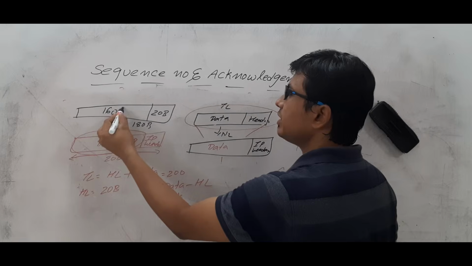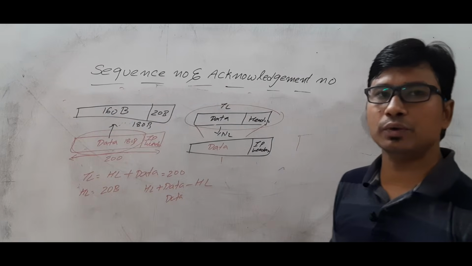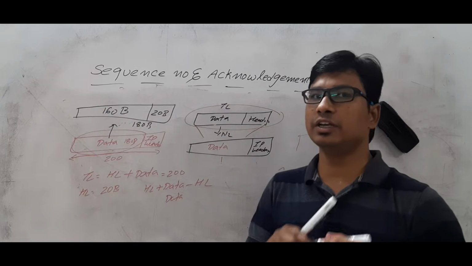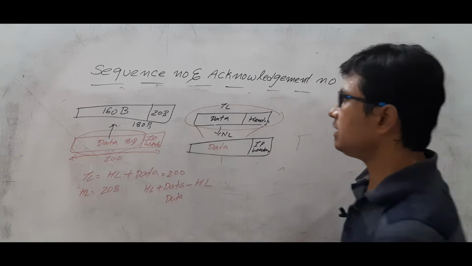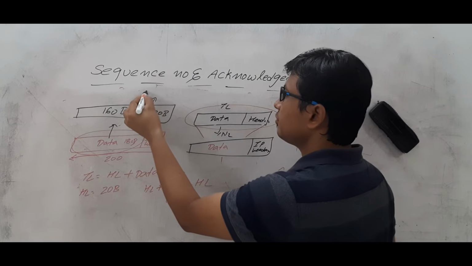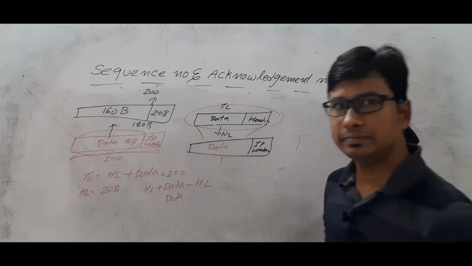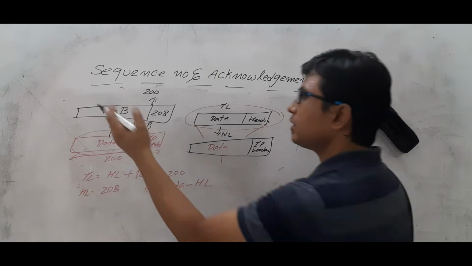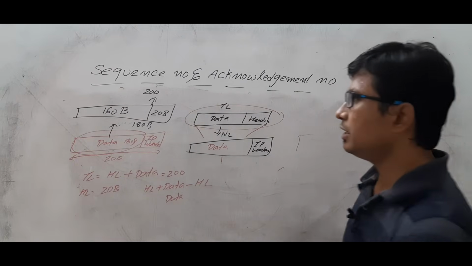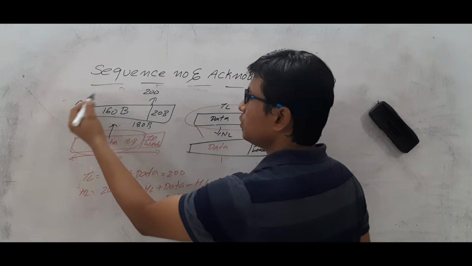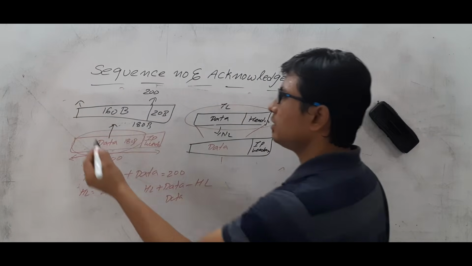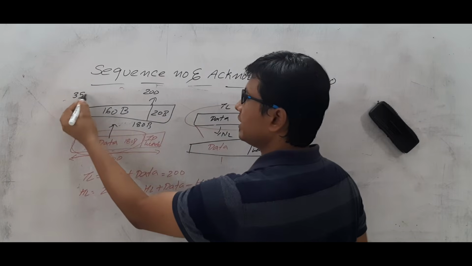That is the way the receiver can identify how much data you are sending. Let's take that the first sequence number is 200. Can you tell me what the last byte will be? It will be 200 plus 159, which is 359.